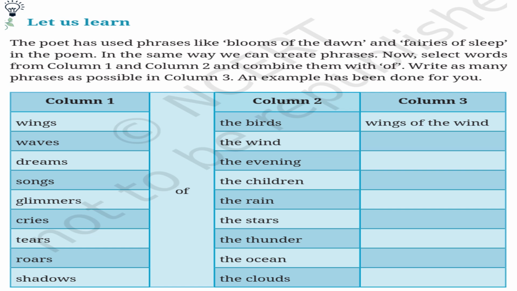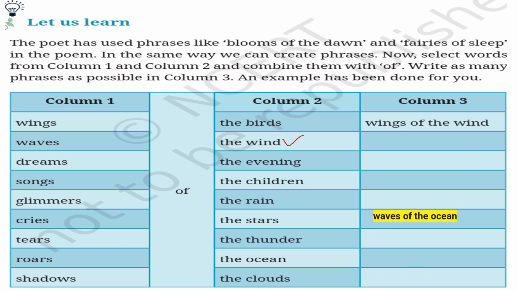A phrase is a group of words that is used in a sentence, and it is a part of a sentence. It provides us some of the information about whatever the sentence is speaking about. Okay, so they are basically group of words which are used in sentences. For example, here it is used bloom of the dawn, fairies of sleep. So in column 1 and column 2 there are some words given. We have to combine them with of, like wings, the wings of the wind. It is combined with the wind.